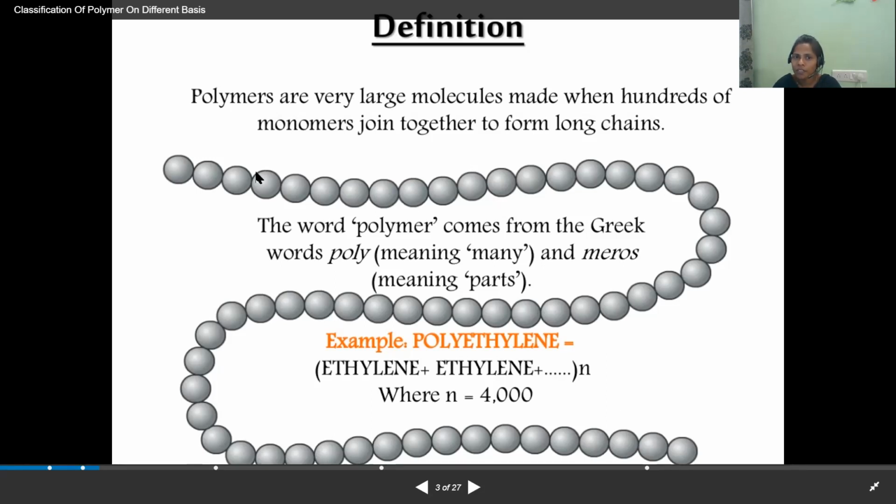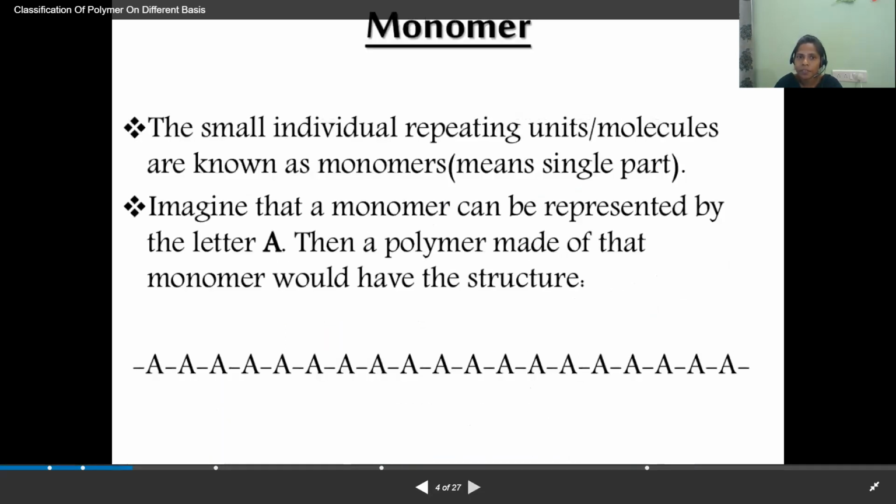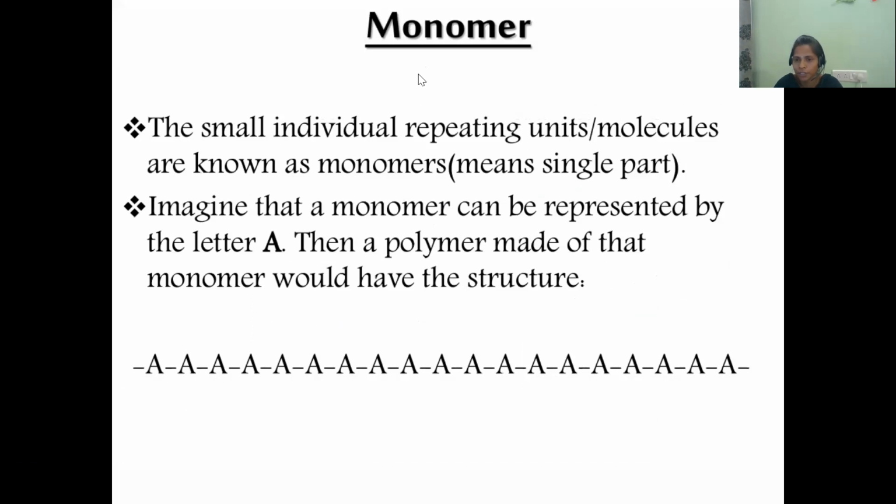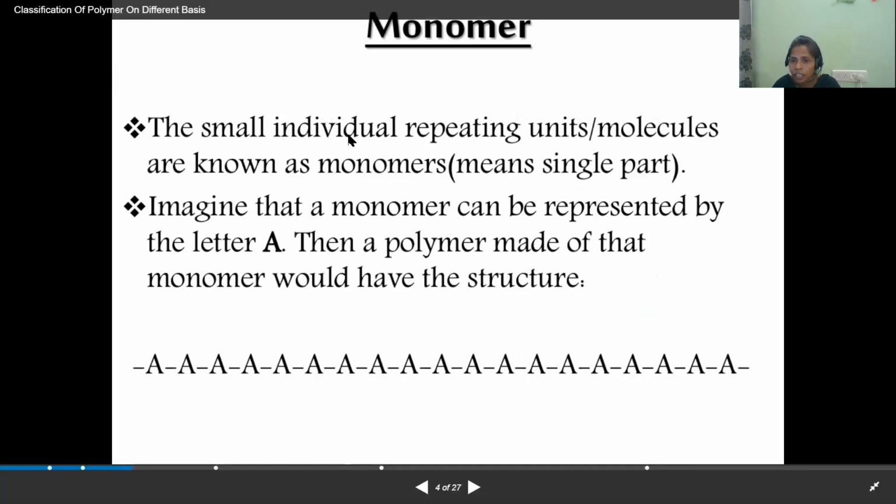And we have already seen how the word polymer came from Greek and what is meant by the polymer. And what is meant by the monomer? Monomer is nothing but the smaller molecule in the polymerization. Whatever molecules are repeating in the polymerization process, that is called the monomer here.